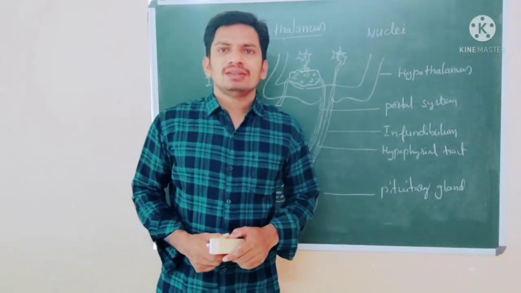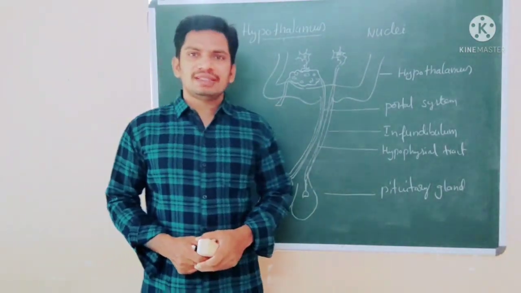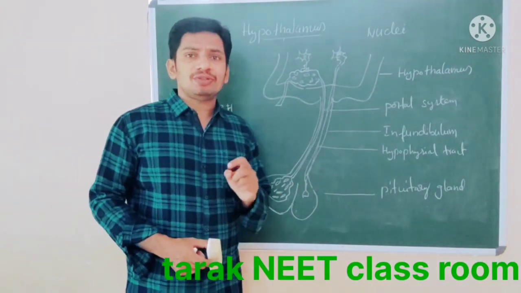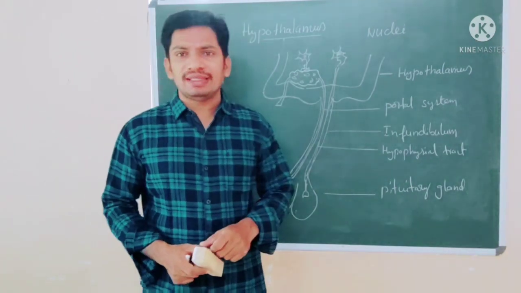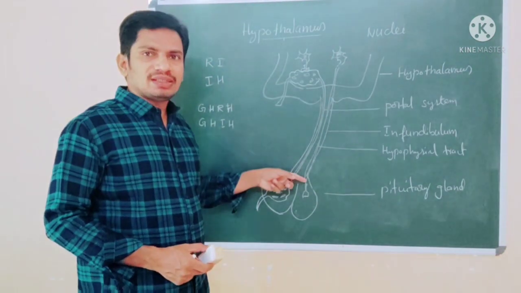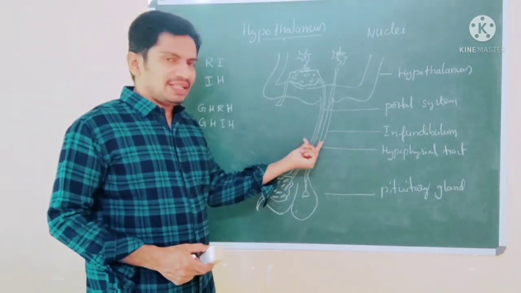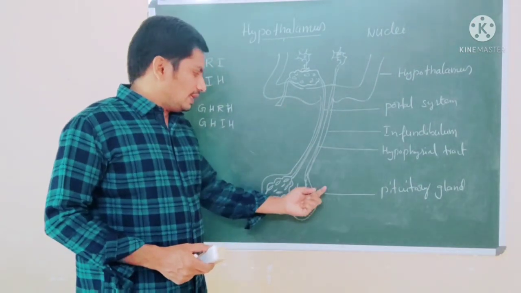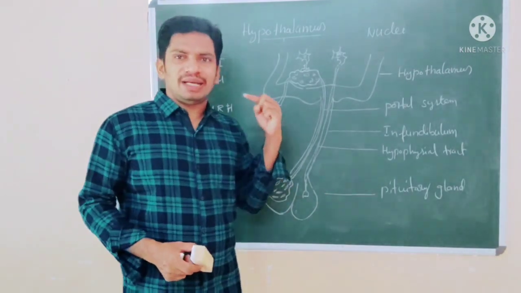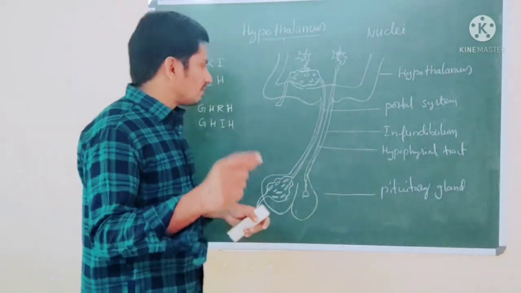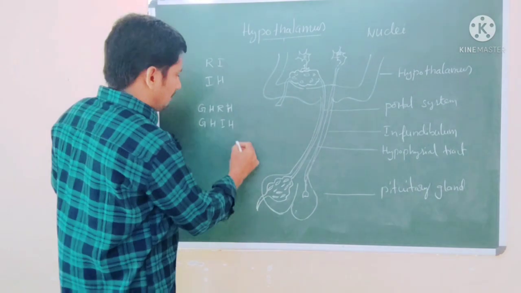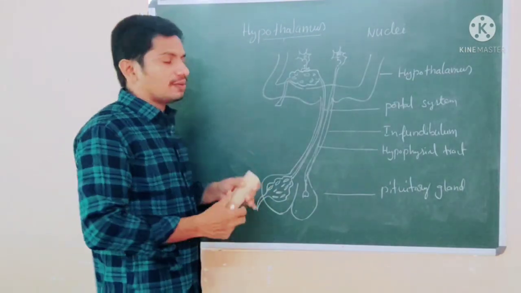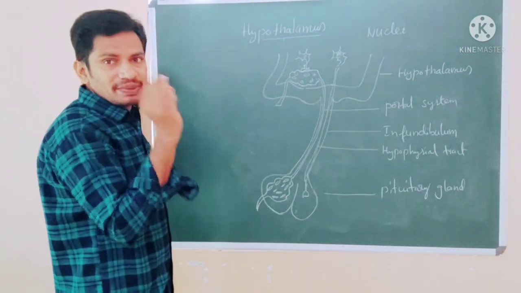Yes, friends, in part 2 of chemical coordination, now I am going to discuss the pituitary gland. The pituitary gland is located in our forebrain, below the hypothalamus, attached by the infundibulum. This is the infundibulum. It sits in a small depression on the sphenoid bone.